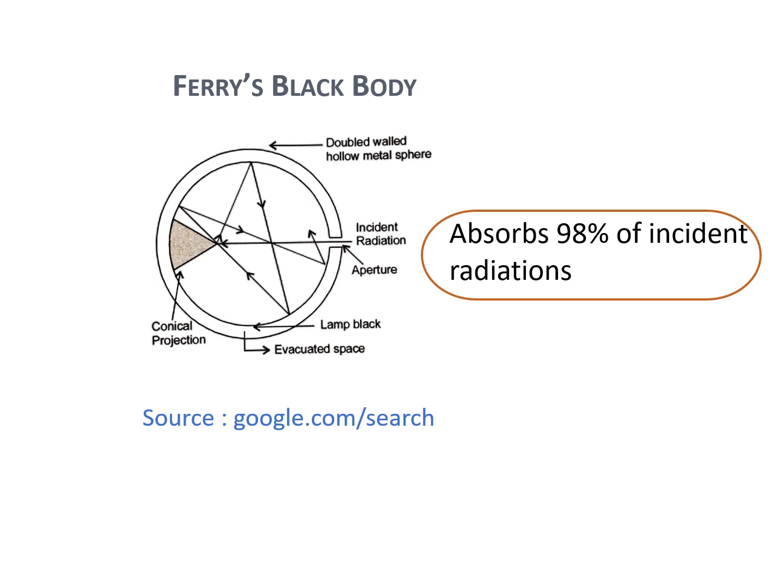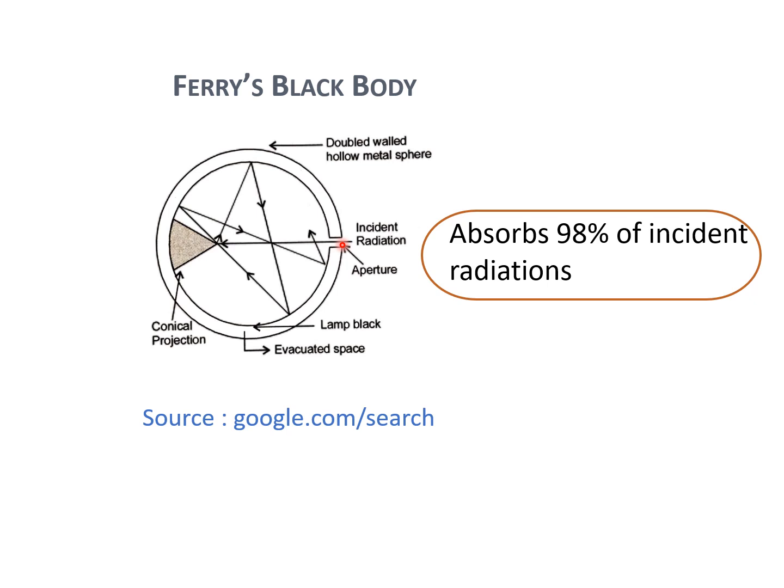So let me explain Ferry's black body. This figure shows Ferry's black body. It consists of a hollow double-walled metallic sphere with a narrow aperture on one side.